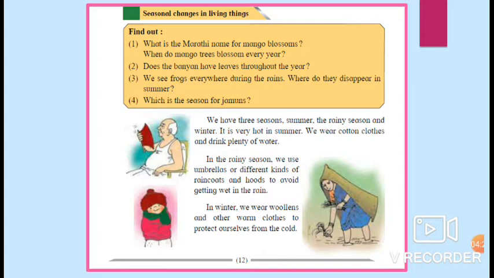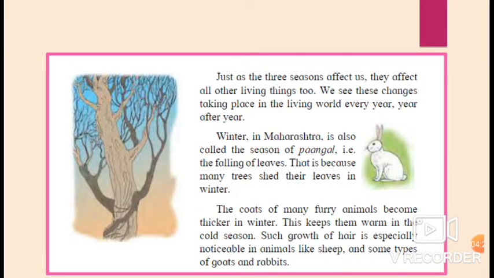Page number 13. Just as the three seasons affect us, they affect all other living things too. We see these changes taking place in the living world every year, year after year. Winter in Maharashtra is also called the season of Pangal, that is the falling of leaves. That is because many trees shed their leaves in winter.